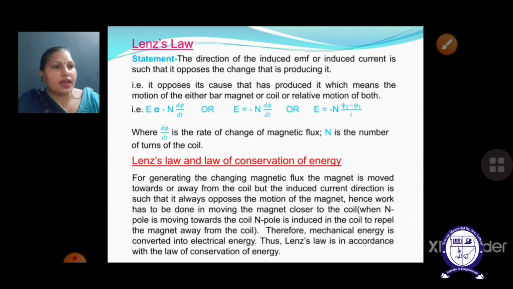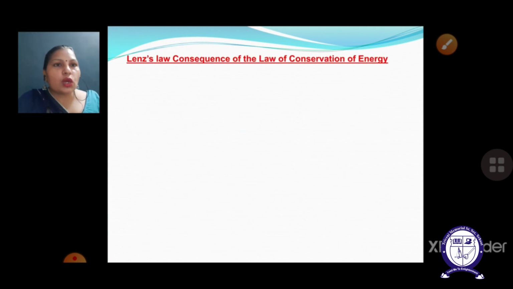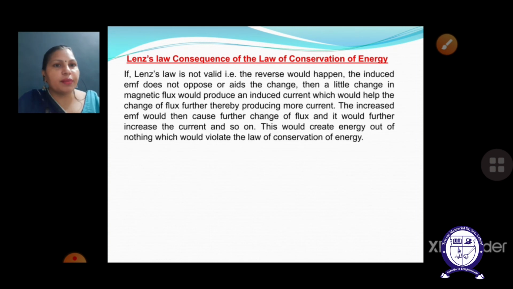Now in the very next case, I am going to discuss Lenz's law as a consequence of the law of conservation of energy. How the consequence is also going to be very important. Just go through the statement. So you can see the statement.